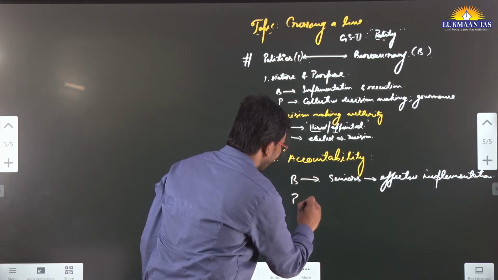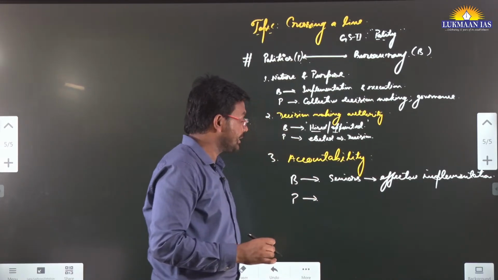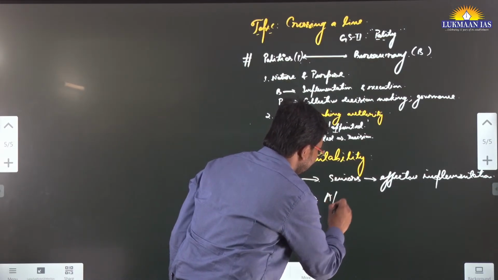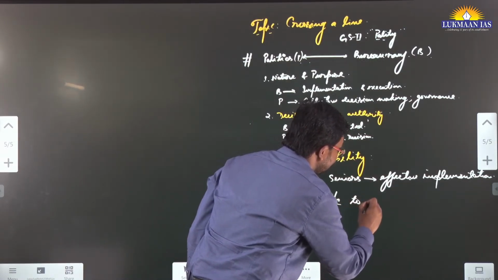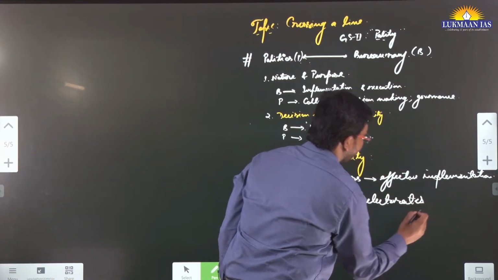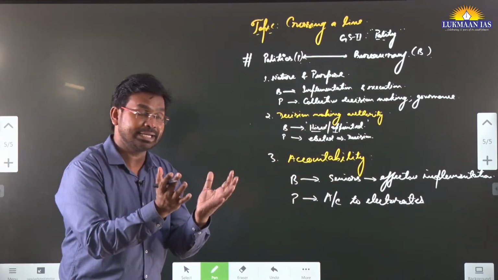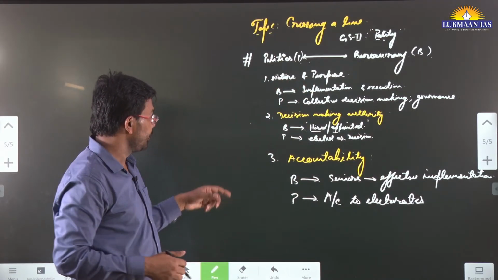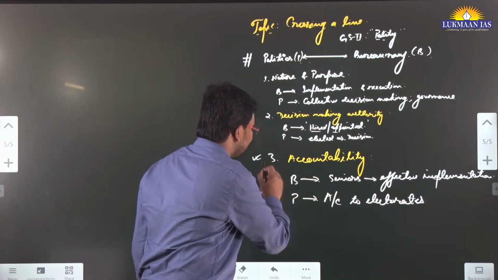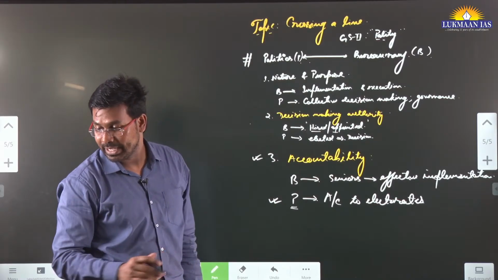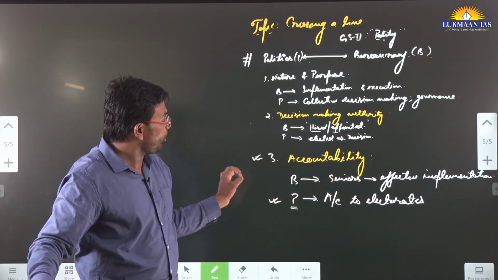However, if we talk about politics, the politicians are elected. Since they are elected, they are accountable to the electorates. Electorates means those people who elect these politicians to authority. So when we talk about accountability, it is more to the politicians.